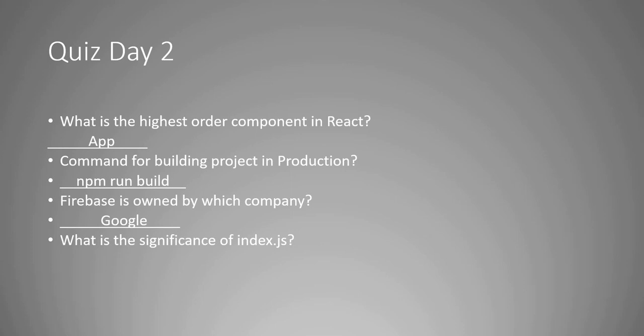But the main functionality of DOM is to paint the canvas that you see, the complete HTML with the styling. So it paints that component. That is the main significance of DOM. Now, what is the significance of index.js from there?